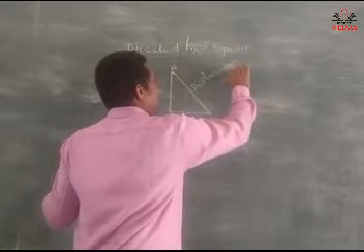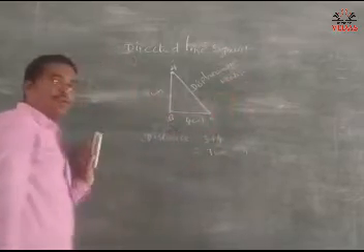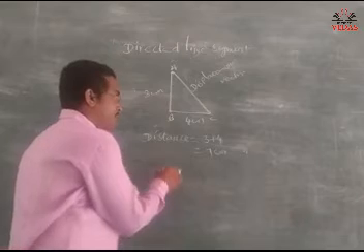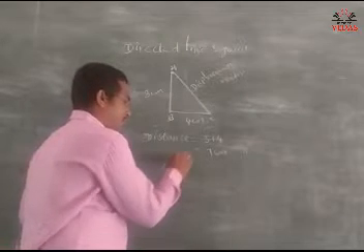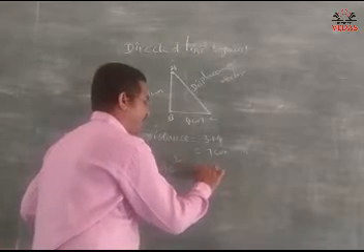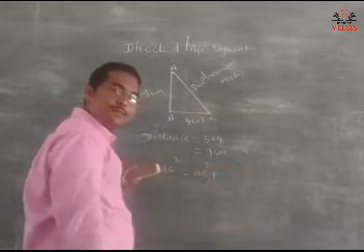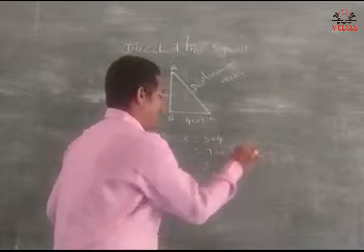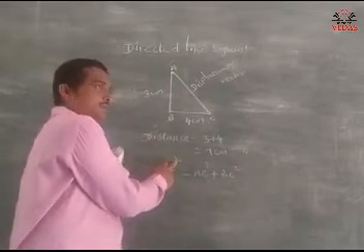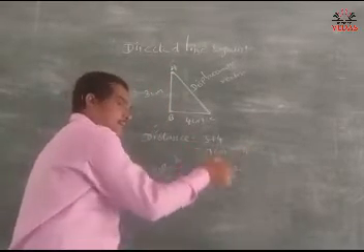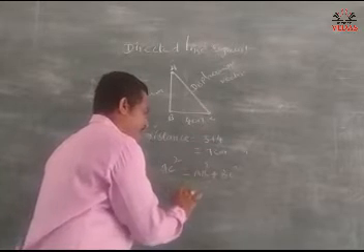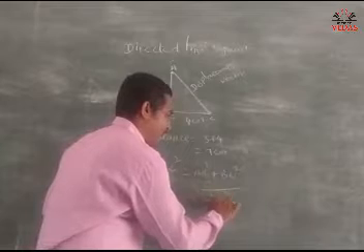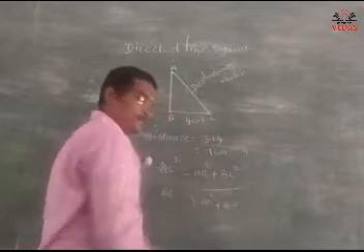Displacement vector. So how do you find the displacement vector? According to Pythagoras theorem, AC square is equal to AB square plus BC square. Now remove the square and send it to that side as root. AC is equal to root of AB square plus BC square.